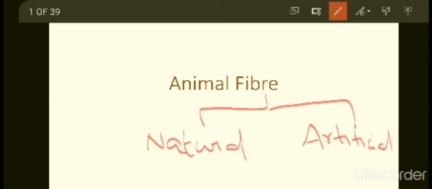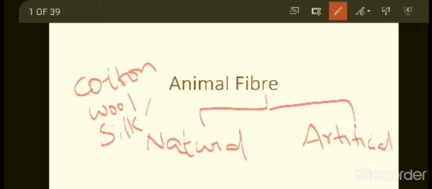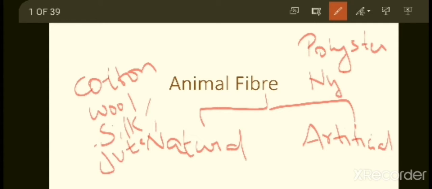Natural fibers are cotton, wool, silk, jute. All these come under natural fibers. Artificial fibers are like polyester, nylon, rayon. These are all artificial fibers.